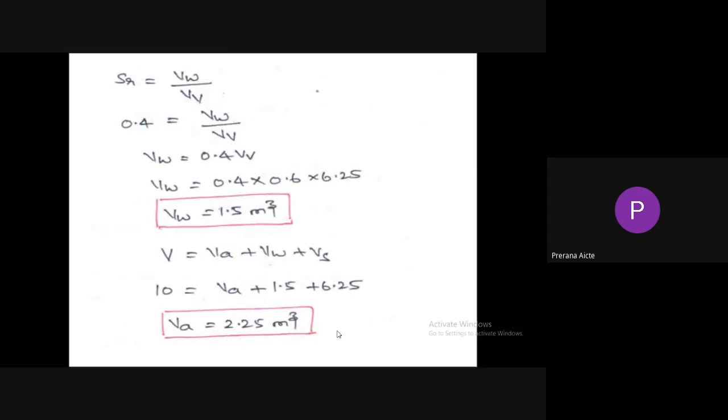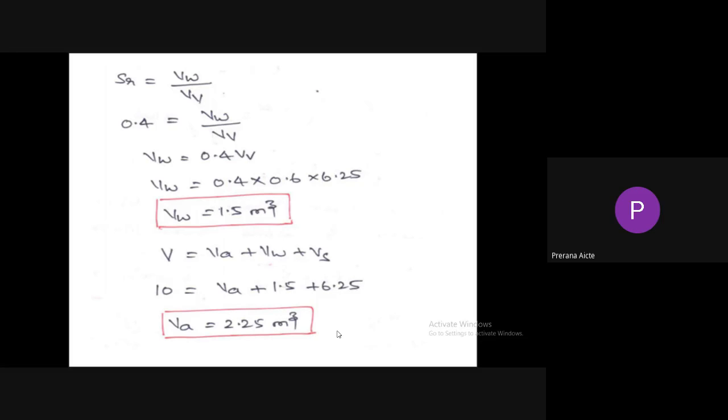So degree of saturation is the ratio of volume of water to volume of voids. So degree of saturation is given by 40%, that means 0.4. So volume of water equal to 0.4 into volume of voids. So volume of water is equal to 0.4 into volume of voids, which is equal to 0.4 into 0.6 into volume of solids, 0.6 into 6.25. Volume of water equal to 1.5 meter cube.